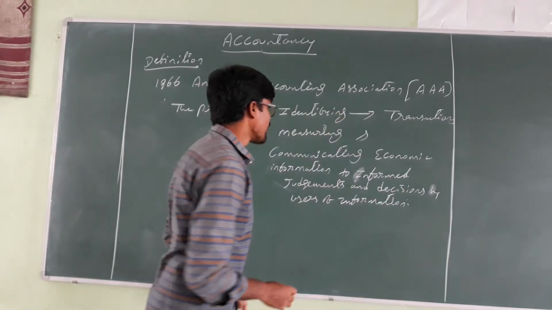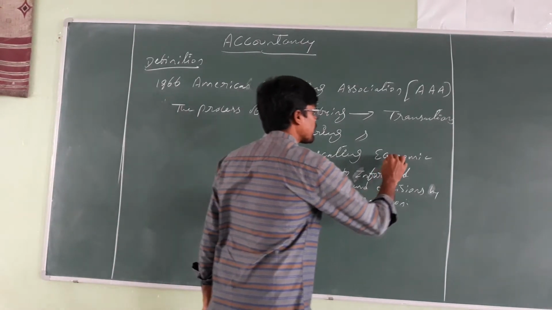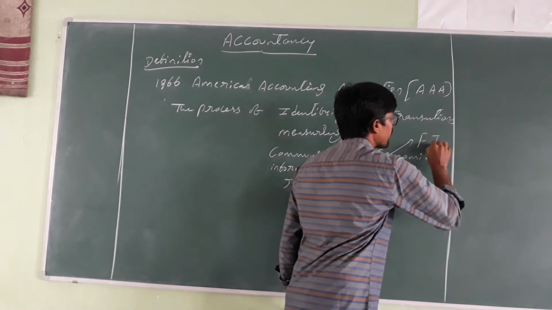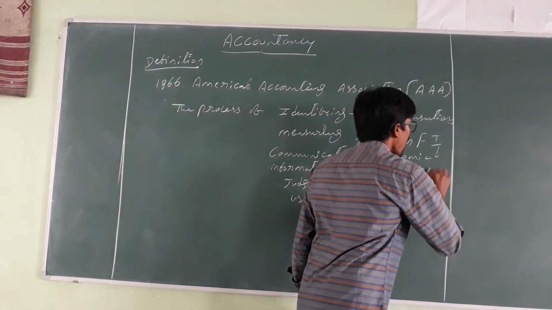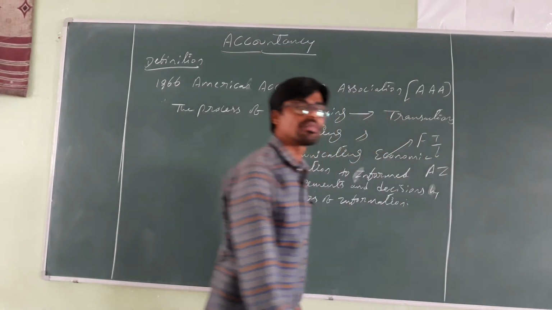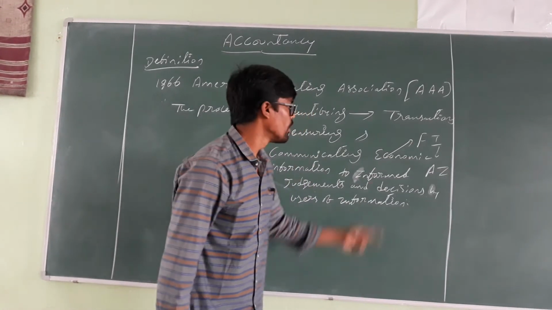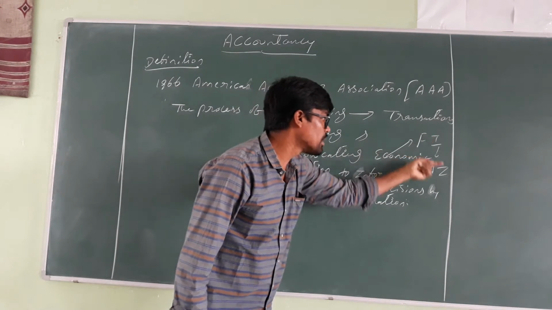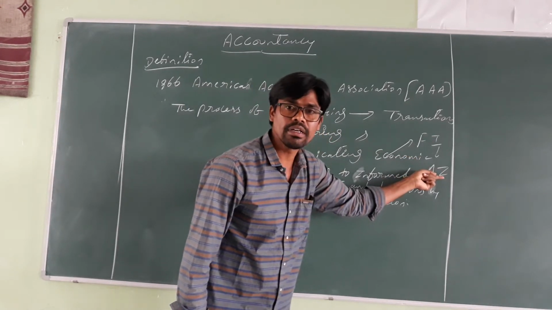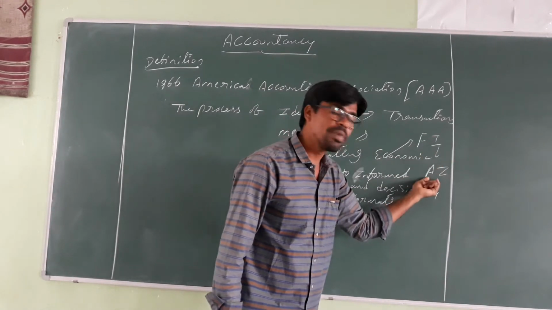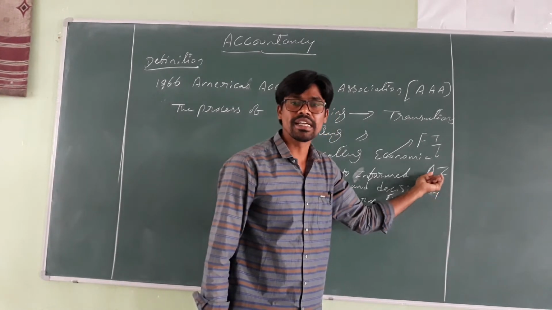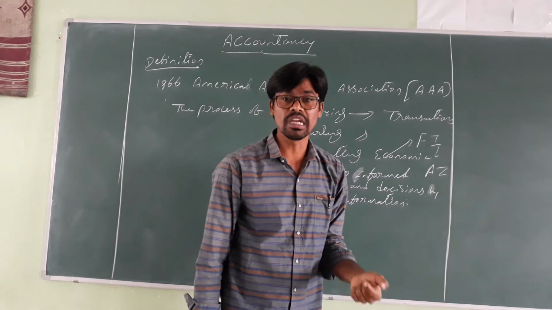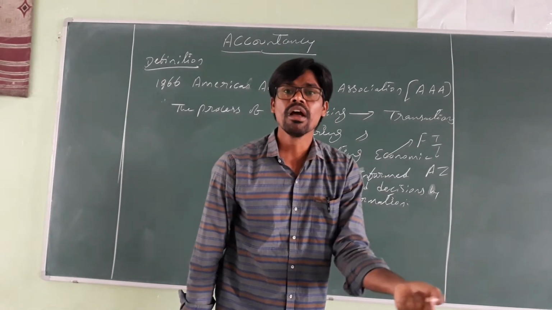Economic information is nothing but financial information. Financial information is nothing but accounting information. Whatever transaction has been made by a business concern, the transaction information has to be communicated to the end users, the informed judgments who take the final decisions.